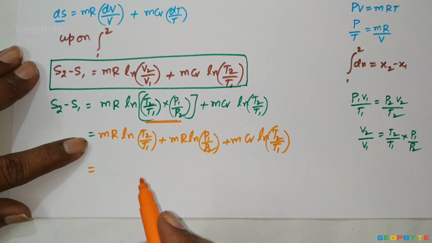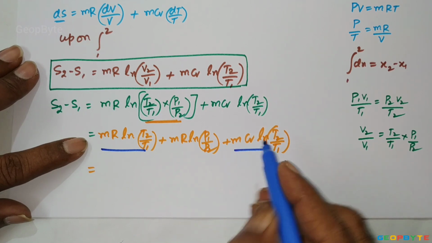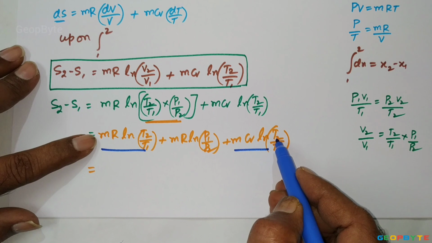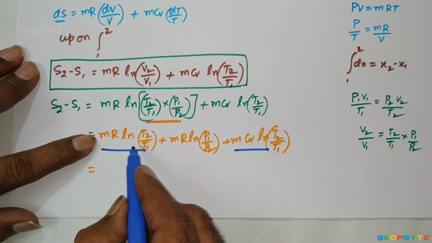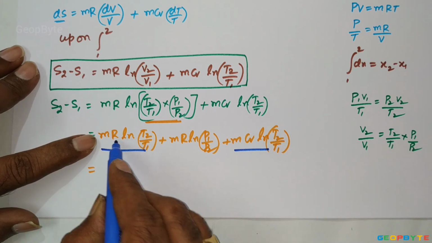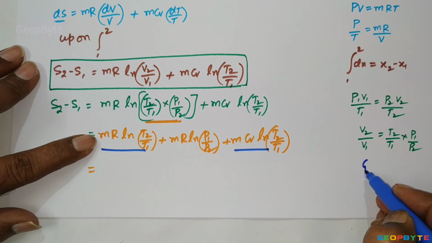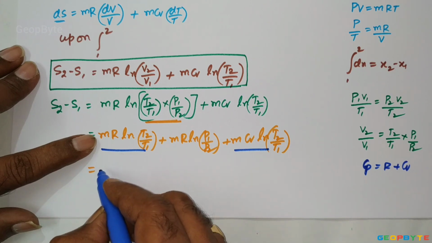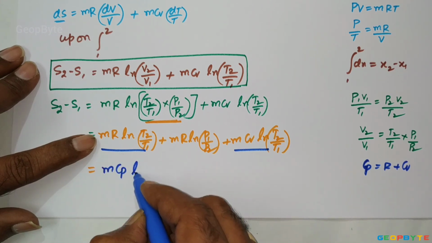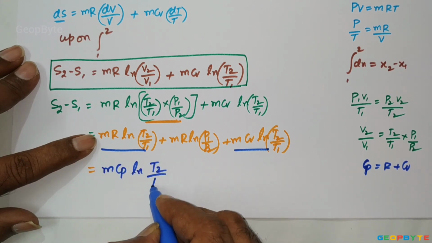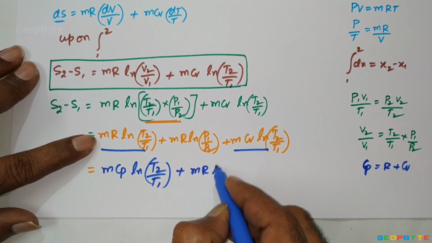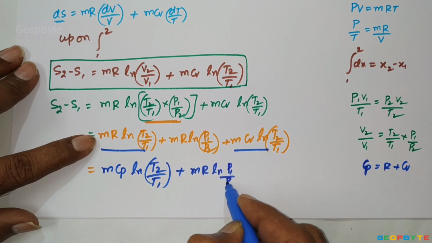Look at the first and last terms: mR ln T2 by T1 and m Cv ln T2 by T1. Write m ln T2 by T1 outside; it is R plus Cv, and R plus Cv equal to Cp. So it can be written as m Cp into ln T2 by T1 plus mR ln P1 by P2.